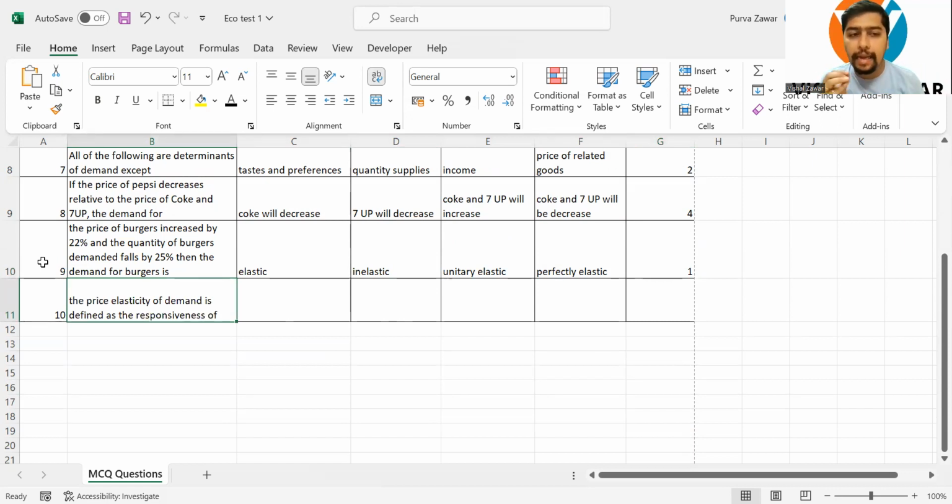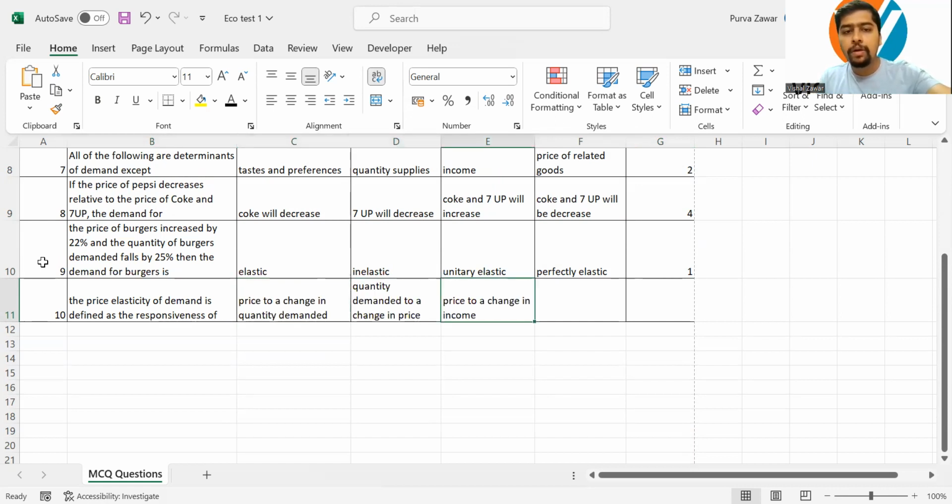The price elasticity of demand is defined as the responsiveness of what? Responsiveness of price to a change in demand, demand to a change in the price, or quantity demanded to the change in income. Think. Price elasticity of demand is defined as the responsiveness of what?